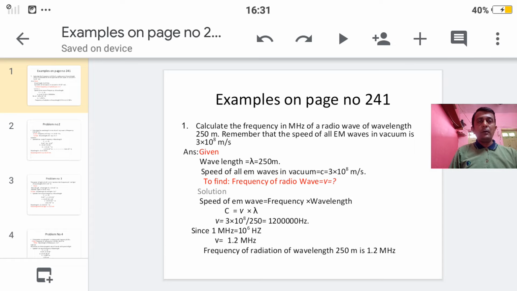Hello students. Now we are going to see the examples. These examples are given in your textbook on page number 241. After this we will see the MCQs on this chapter also.